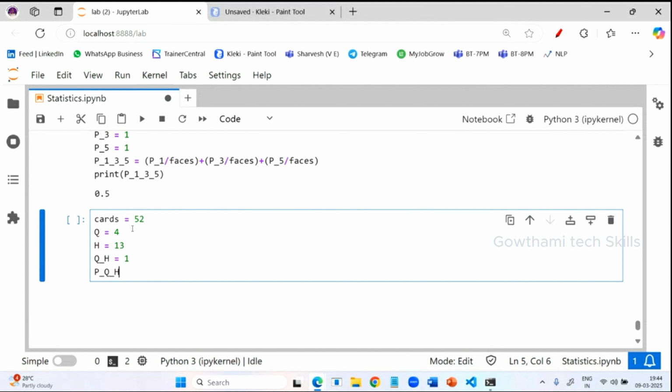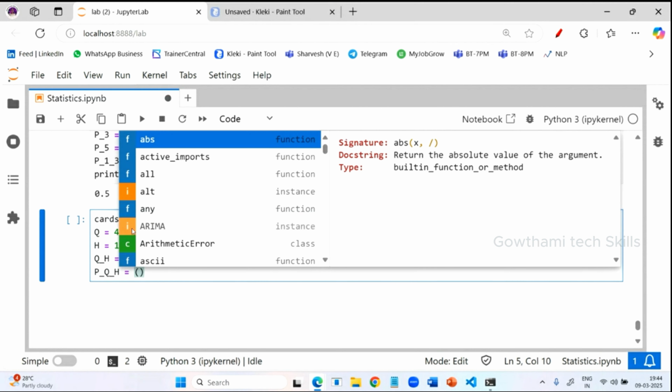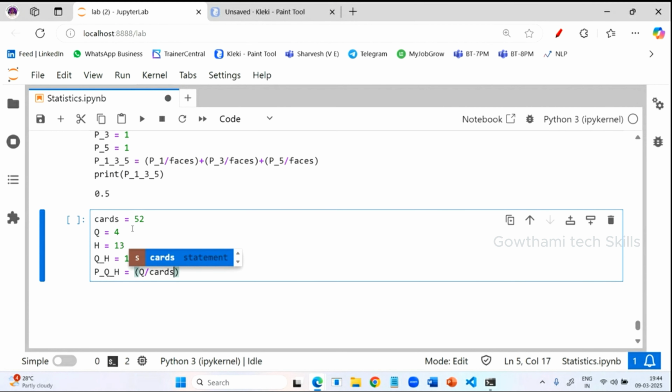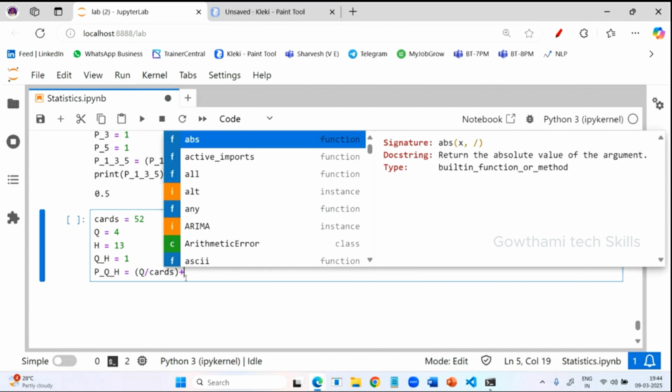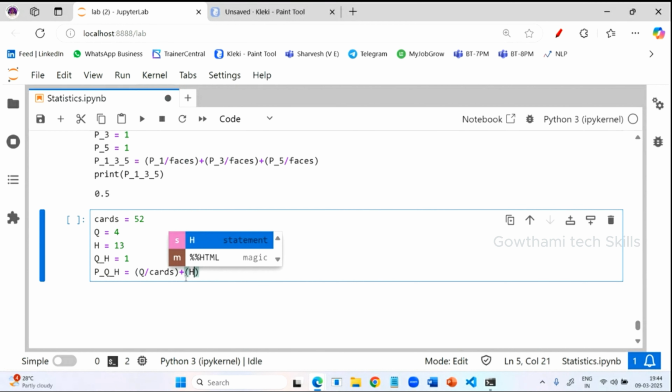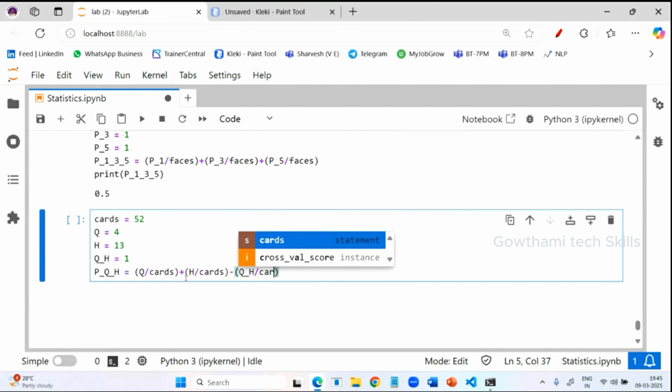Probability of queen or heart is non-mutually exclusive, so the formula is Q divided by cards plus heart divided by cards, same formula I'm applying, minus the occurrence of getting both queen and heart, divided by cards.